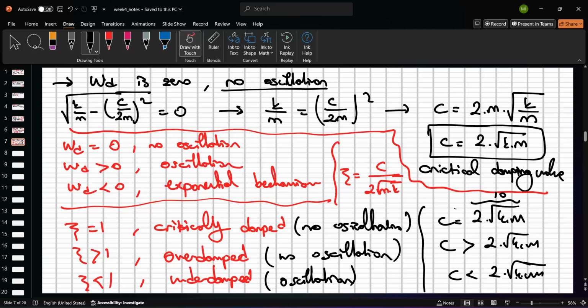If you want to create a no oscillation system, what should I choose as the C value? 10 or greater than, right? See, it's powerful information about the system, right?